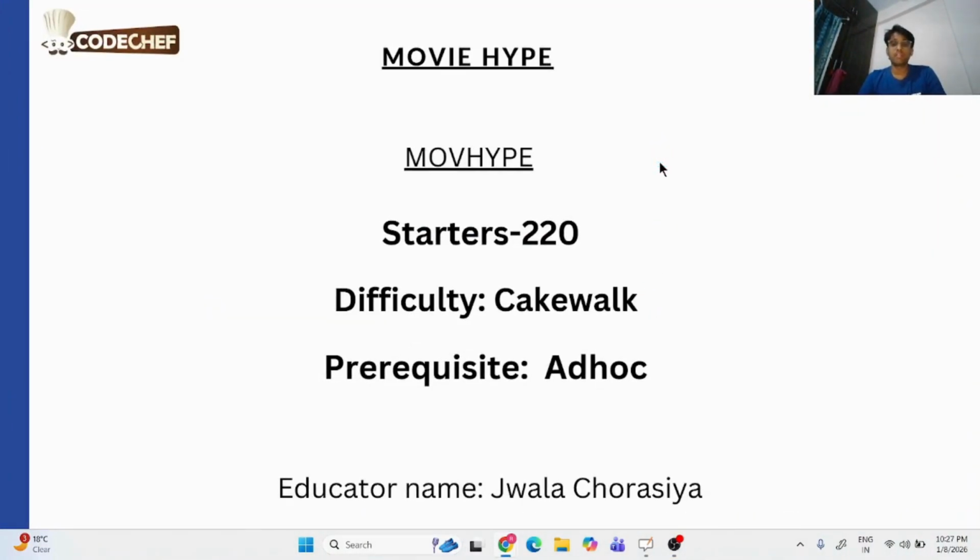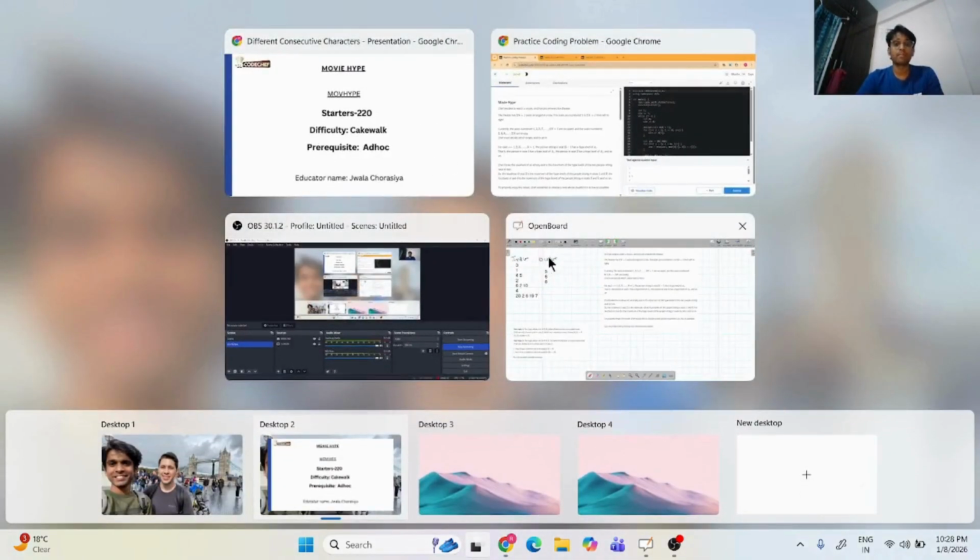Myself Varacharasya and today we are going to solve the problem which came into Starters 220. The name of the problem is Movie Hype and the problem code is MOVHYPE. The difficulty rating of the problem is Cakewalk and the prerequisite is Adult. Let's start with reading the problem statement over here.